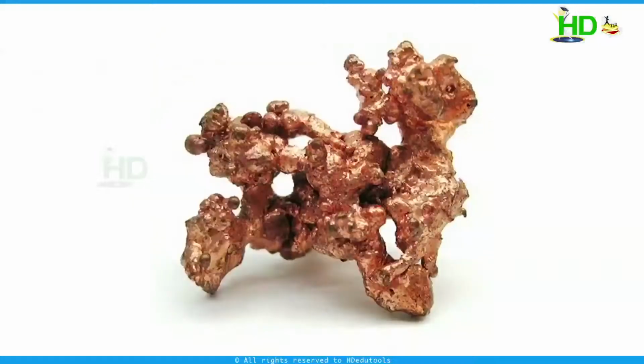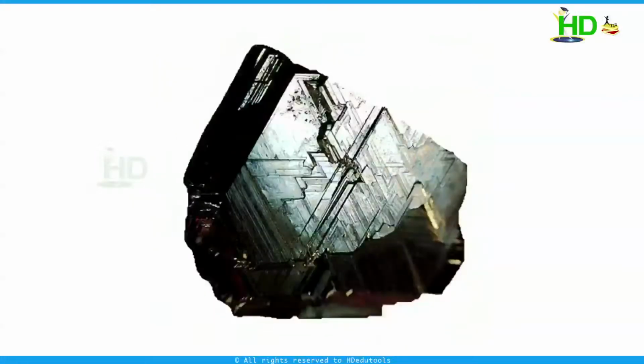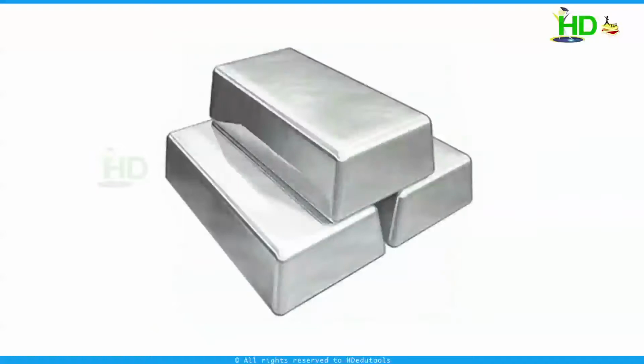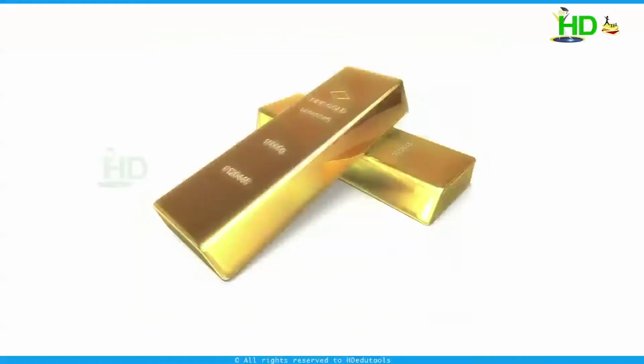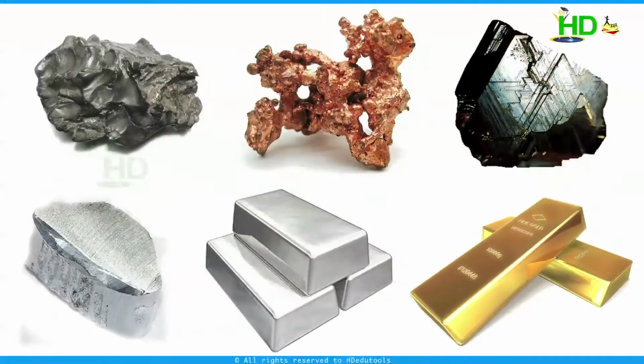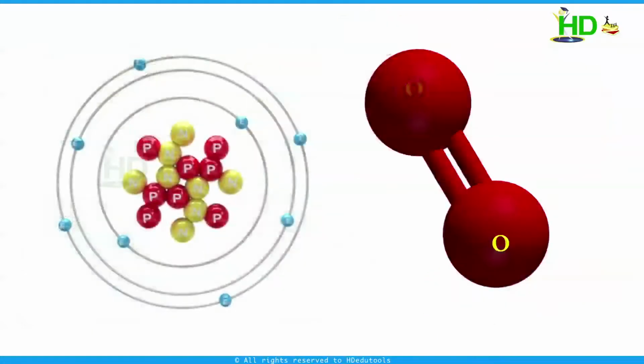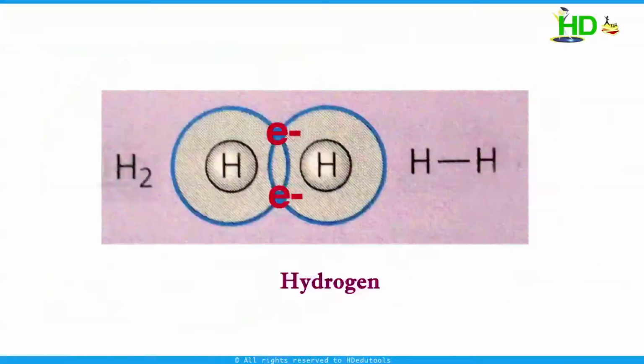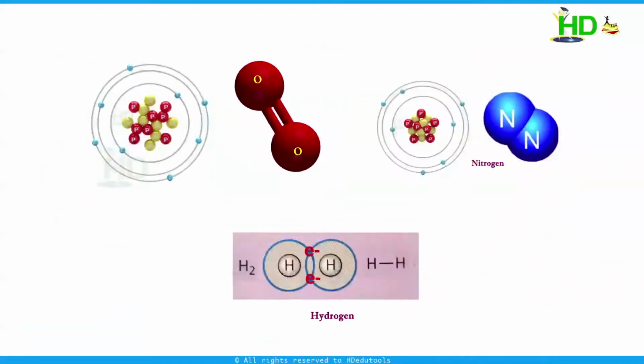Iron, copper, zinc, aluminium, silver, gold. These are all examples of substances in which the smallest particle is an atom. Oxygen, nitrogen, hydrogen. These are examples of substances in which the particles are a combination of two identical atoms.